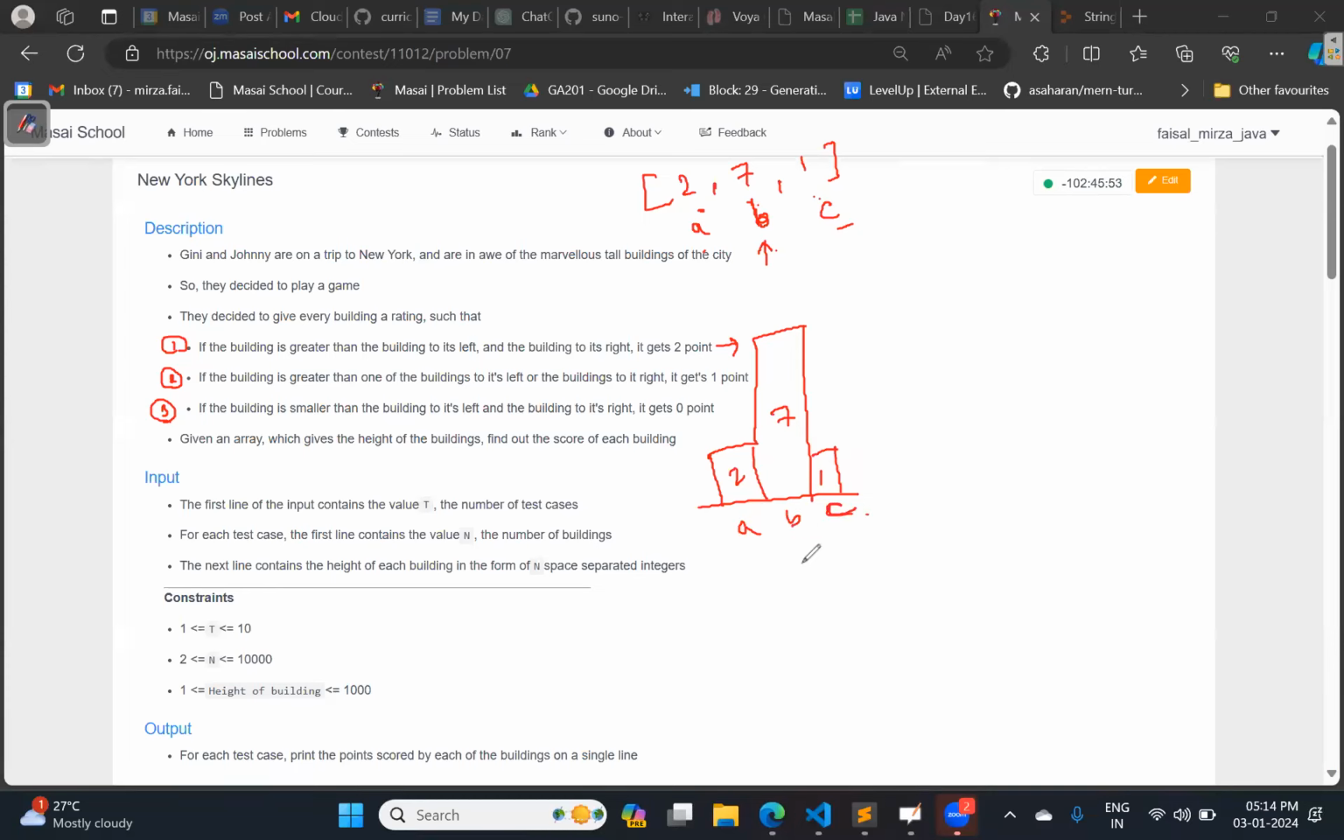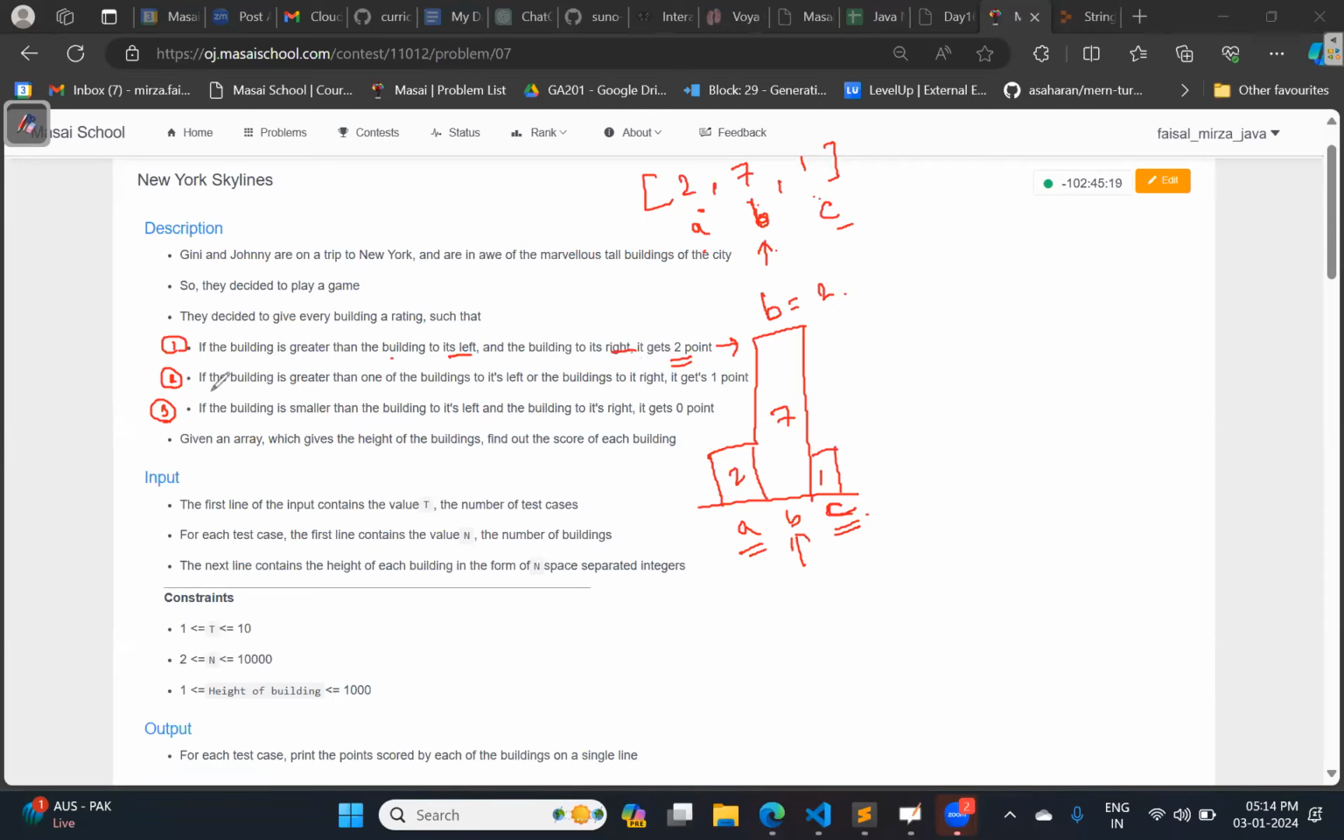So can I say that building number B has a height greater than building number A, which is 2, and building number C? Yes or no? Yes, sir. So if this condition is satisfied, what point are you going to give to building number B? 2 points. Okay? This was the first scenario. If the building is greater than the building to the left and the building to the right, it will get 2 points. Is it clear now? Yes. First condition. Okay.